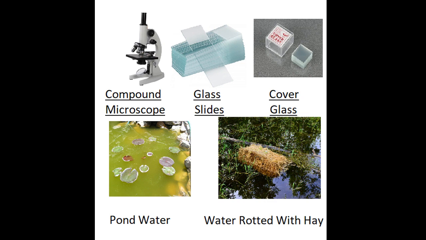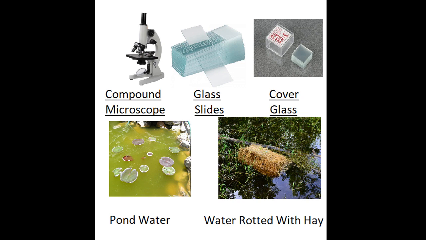Or maybe we can take hay infusion. What is hay infusion? Hay infusion means, children, water rotted with hay. You can take hay, put it into, let's say, a cup of water, and leave it for about one week. Then, when hay is put into this cup of water, microorganisms in the environment come and act on this sample, right?